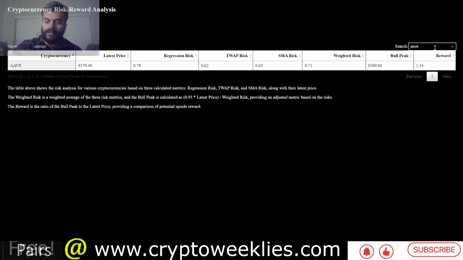And if we look at the composite model, again this is a short term target for AAVE based on the three models that we have: the DCA model, the time weighted average price model, and the SMA model. Weighted risk at around 71%. Estimated bull run peak for this run is at around $509. Again, this is not a machine learning based price forecast, and does not have a time horizon. Again, just an expected value based on the risk reward analysis, representing a reward of about 1.34x from the current price. And with this, I would like to conclude the video.